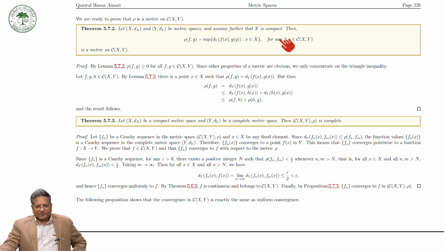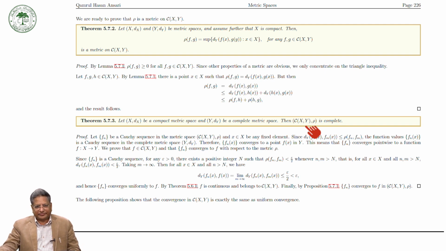Not only this, if X is your compact metric space and Y is complete, and rho is this metric on C(X,Y), then (C(X,Y), rho) is a metric space, provided that X must be compact. Now if Y is complete, then this metric space is a complete metric space.